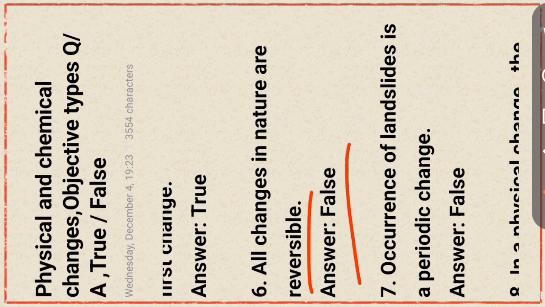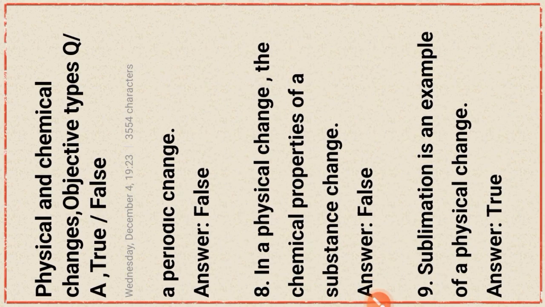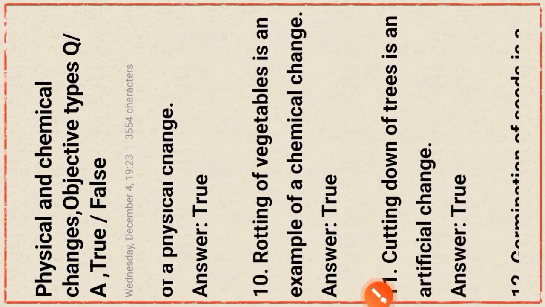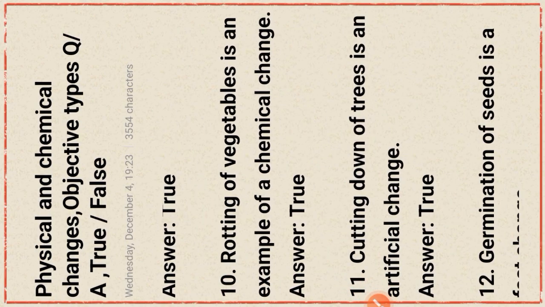Occurrence of landslides is a periodic change. This statement is false. Okay, next question. In a physical change, the chemical properties of a substance change. This statement is false. Sublimation is an example of physical change. This statement is true. Next question, rotting of vegetables is an example of a chemical change.